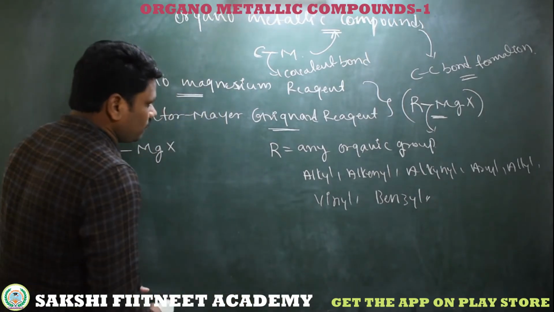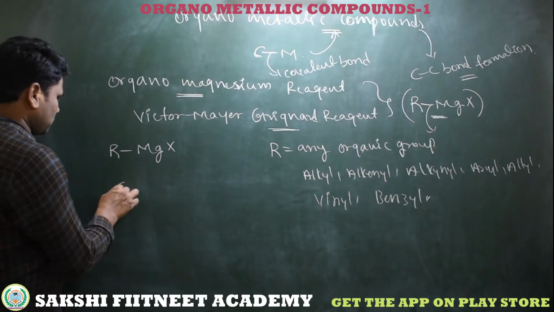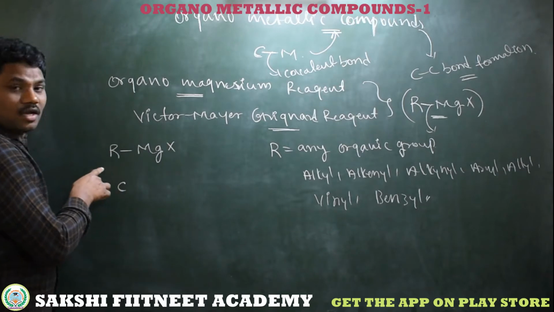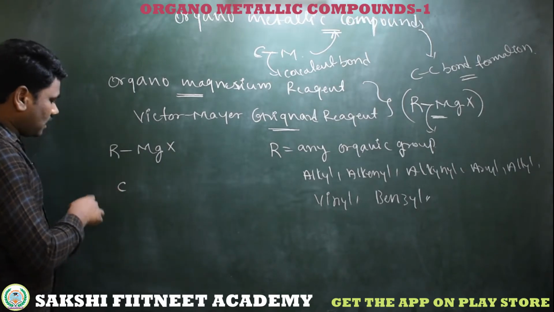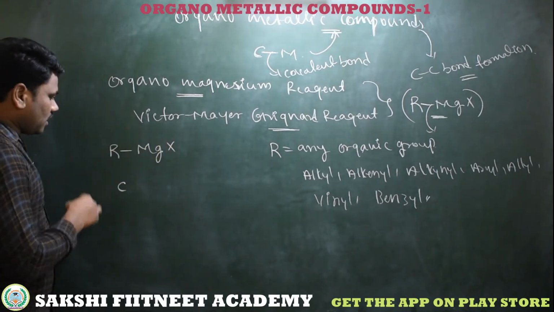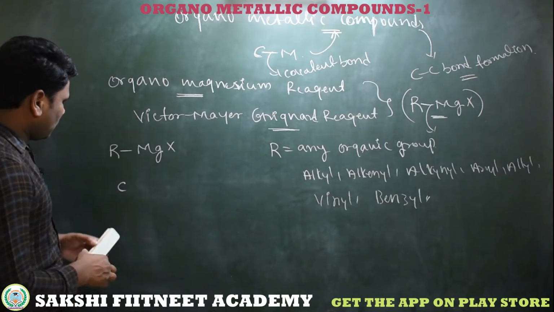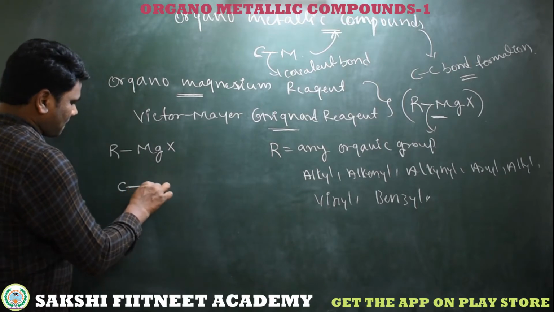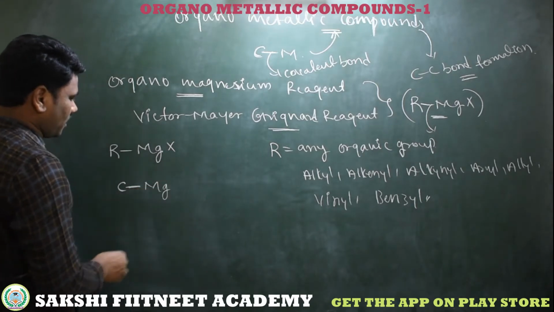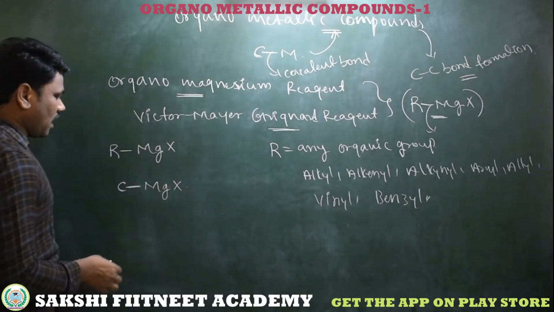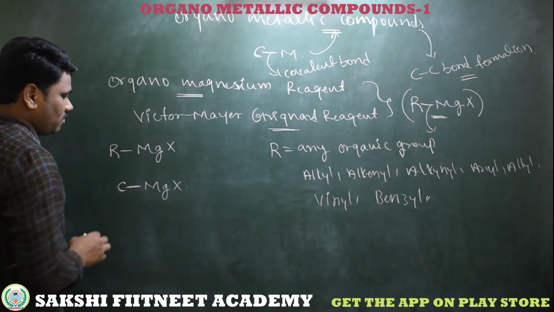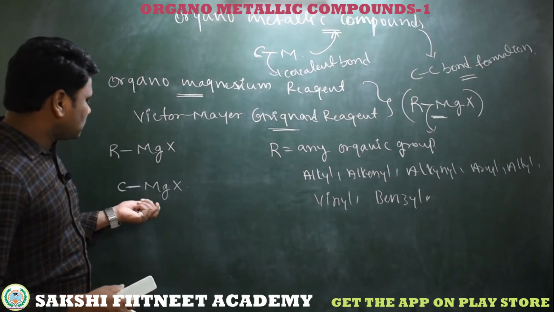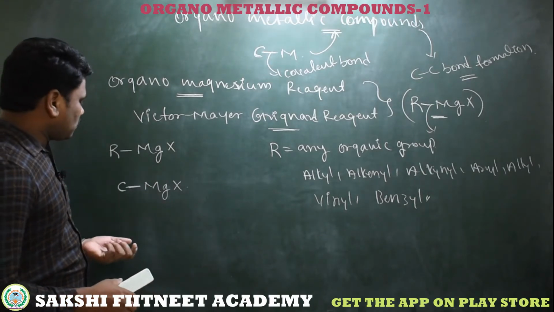Any organic group which is bonded to the magnesium means the carbon, whether it's a simple alkyl carbon, alkenyl or alkynyl carbon, or an aryl, allyl, vinyl or benzyl carbon, is bonded to the magnesium, and the remaining valence is neutralized by the halogen. We know magnesium belongs to the second group, so it is ready to donate 2 valence electrons.